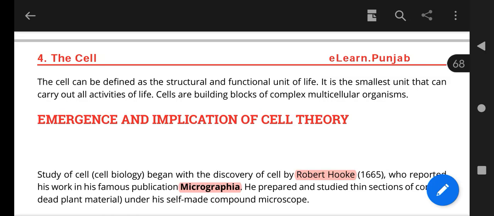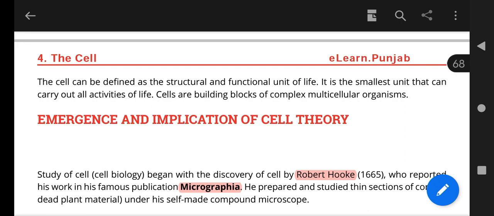Hello students, today our topic of discussion is the new chapter, that is the cell, and the different organelles that are present in the cell. So let's discuss the cell. Actually, the cell is known as the structural and functional unit of life. It is the smallest unit that can carry out all the activities of life.